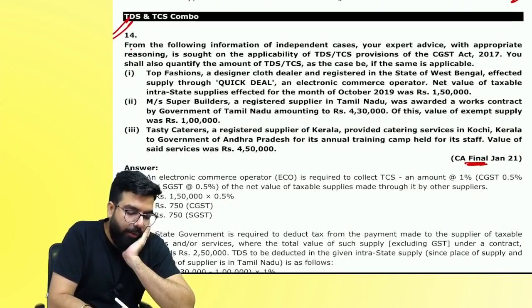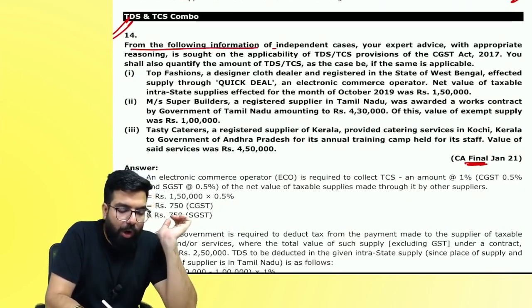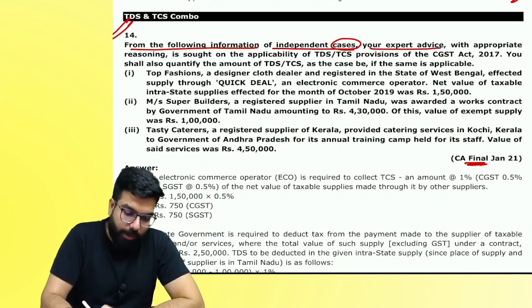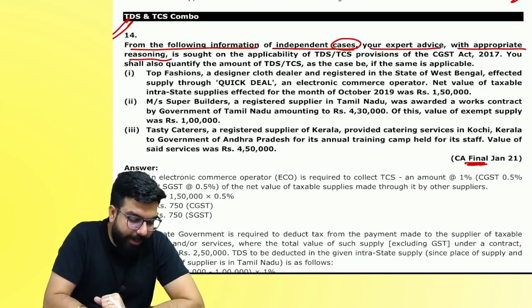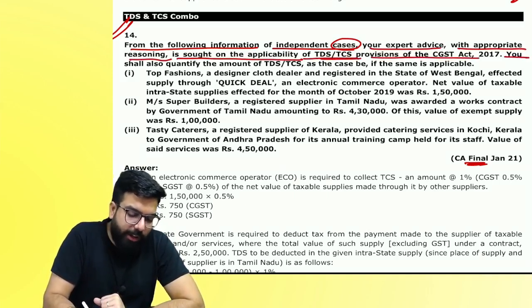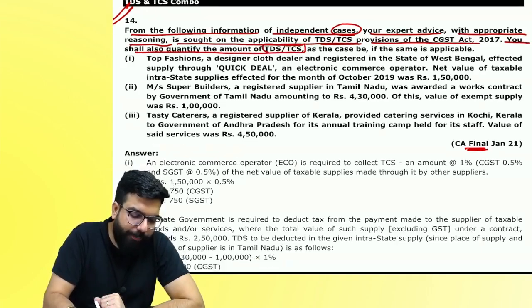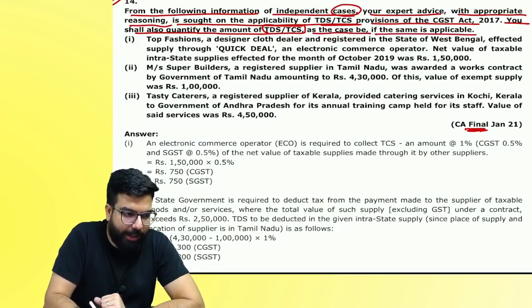It says: from the following information of independent cases, your expert advice with appropriate reasoning is sought on the applicability of TDS and TCS. You should also quantify the amount of TDS and TCS as the case may be.